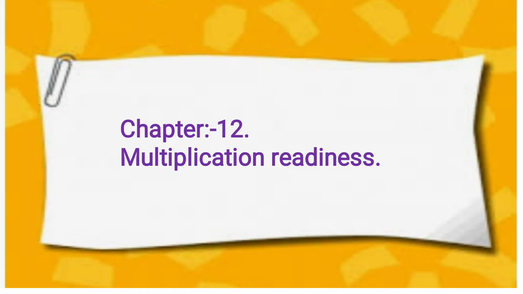Now first write today's date and day on the right corner of your book. Is everyone writing? Very good. Now write the heading chapter 12 multiplication readiness.